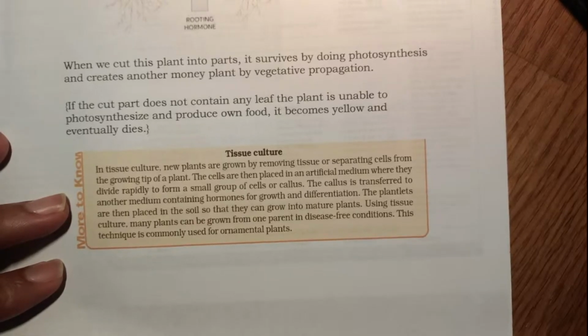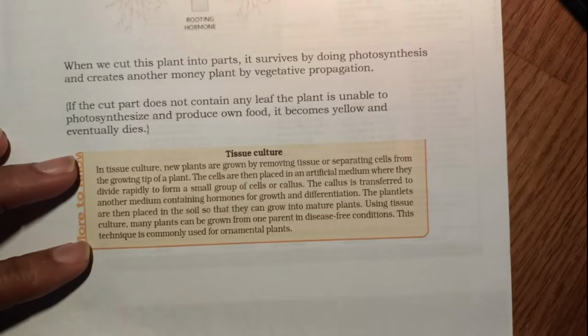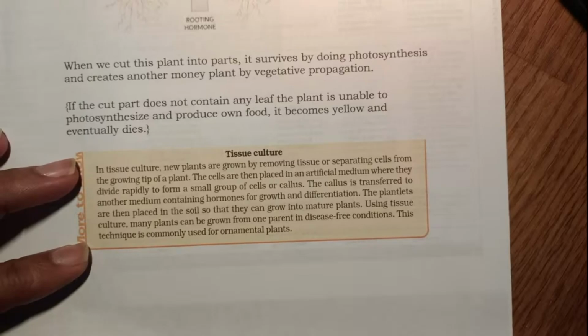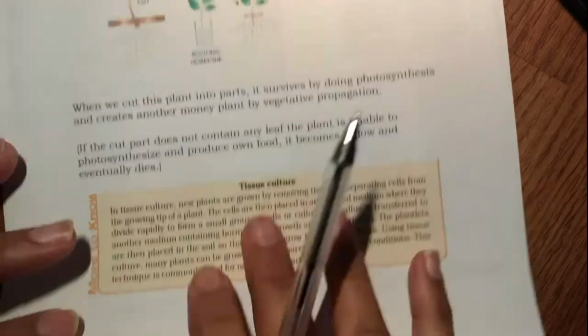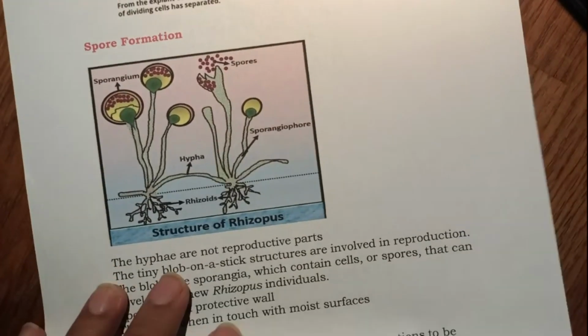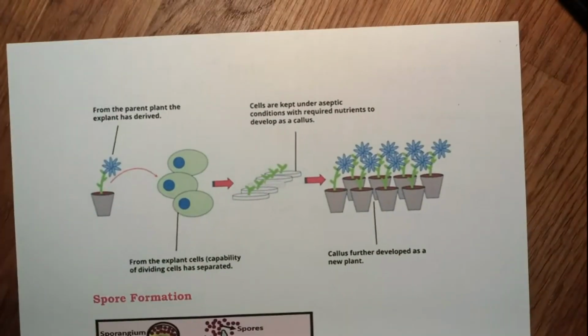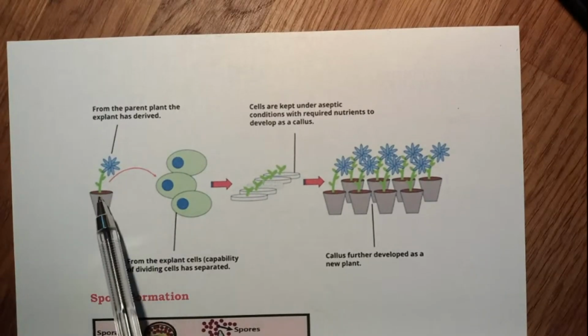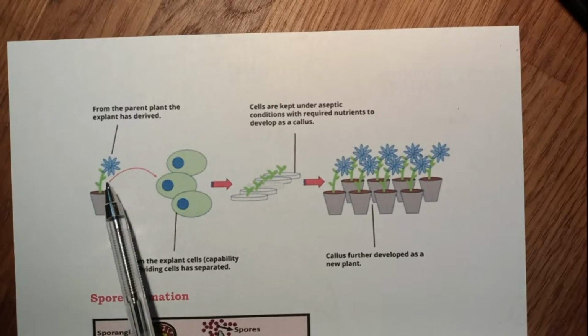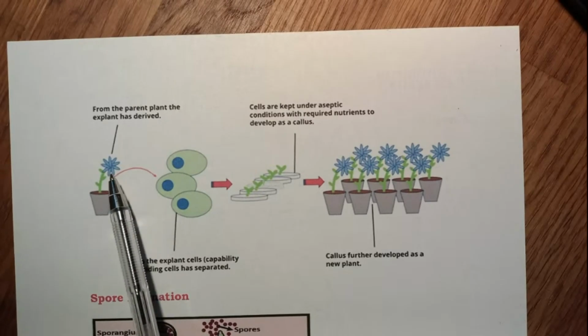Now there is an activity, in fact it's information rather than an activity. Your book gives a little bit of information about tissue culture, which is very prevalent in the modern day agricultural industry. In tissue culture, I'll show you this diagram to explain. Very simple diagram. New plants are grown by removing tissue or separating cells from the growing tip of the plant.